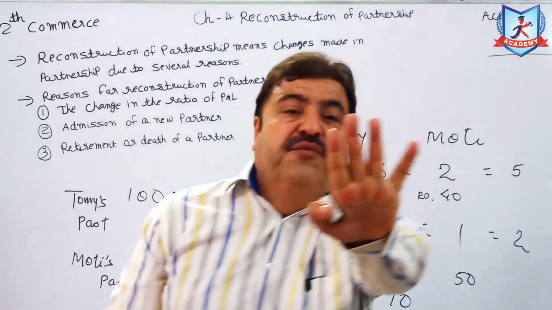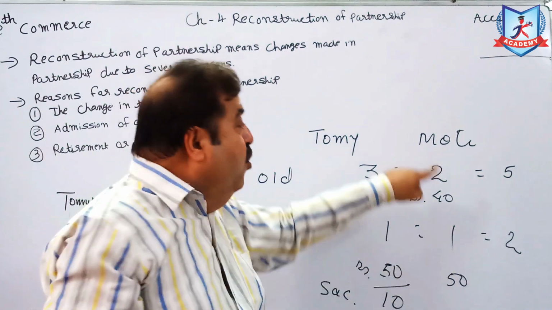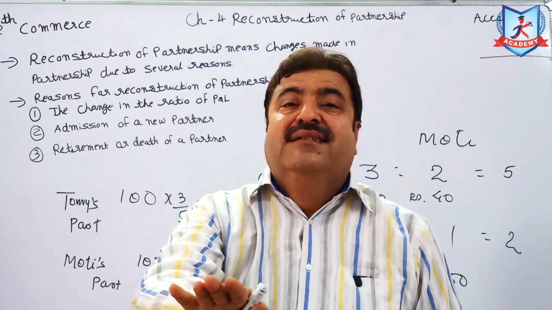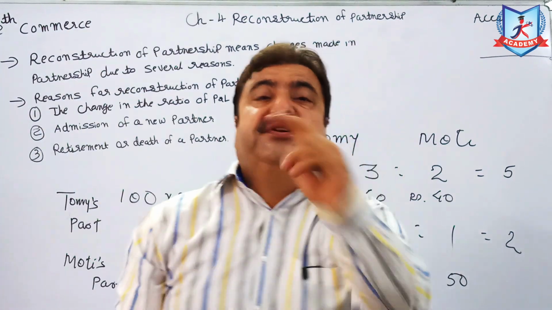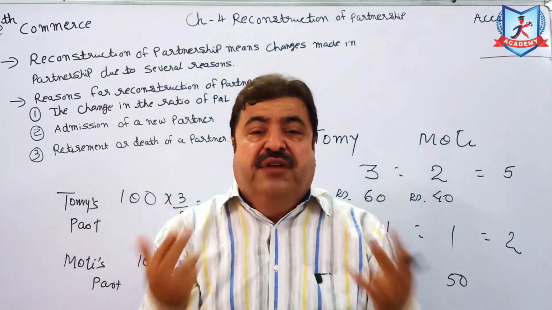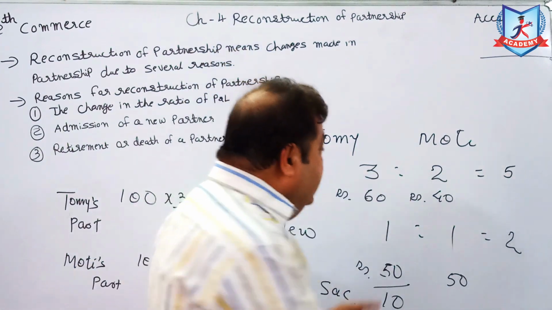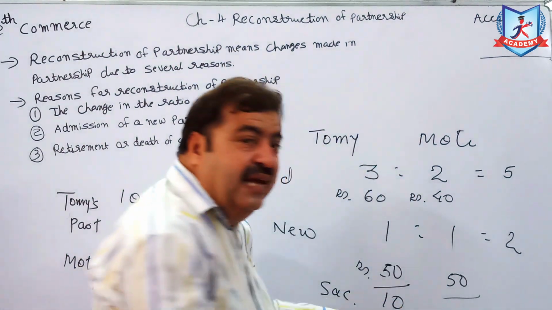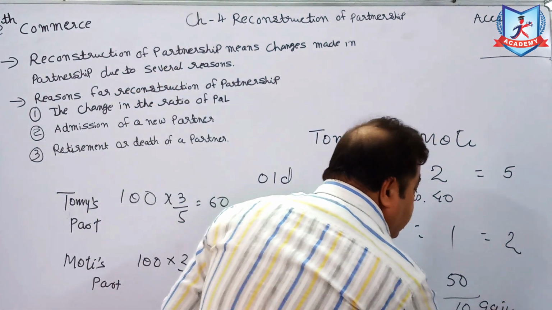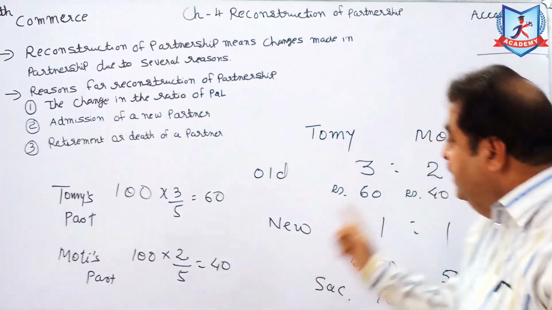Moti was getting 40 rupees earlier. Now Moti is getting 50. The old share of profit was 40 rupees, and the new share of profit is 50 rupees. Earlier he was getting 40 and now he is getting 50. Dear friends, tell me, what is the change? He is getting a benefit. The other partner has a loss, which is called sacrifice, or he is getting a gain. I'll explain the formulas afterwards, but this is the simple example.